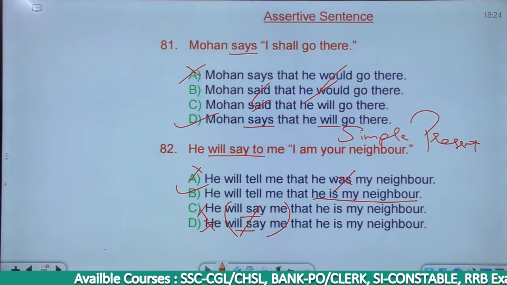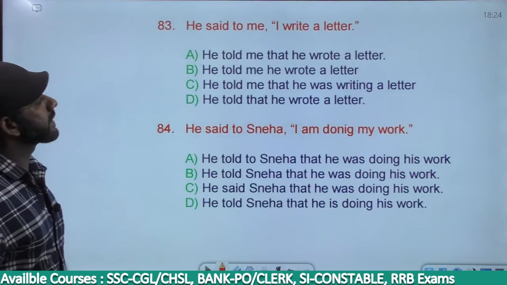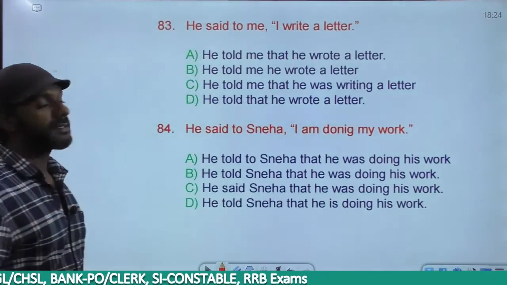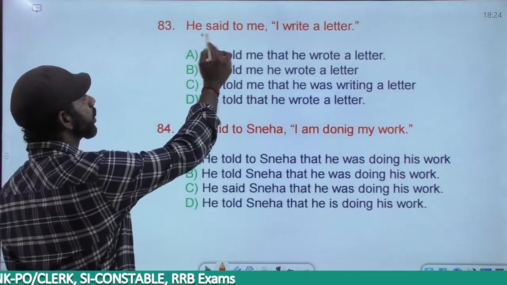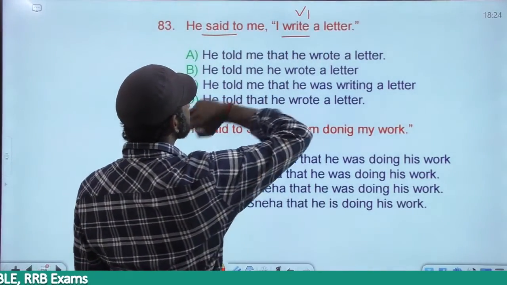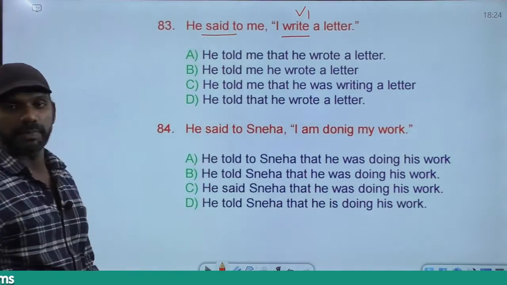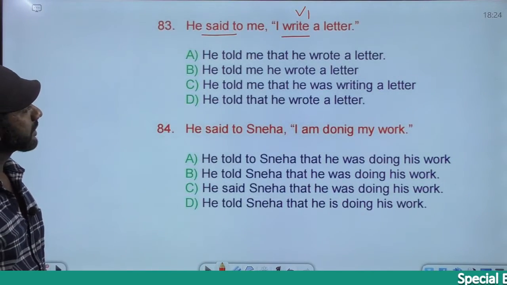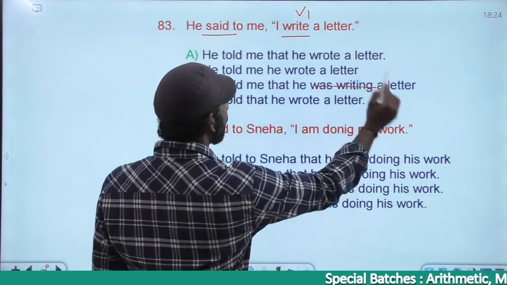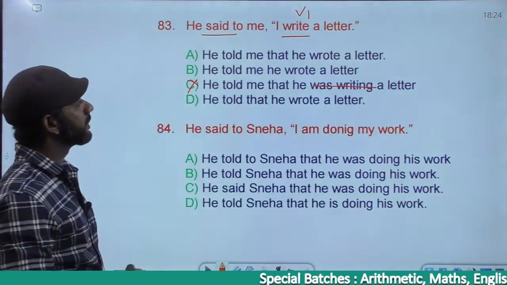The next one. He said to me, "I write a letter." The reporting verb here is said to, past tense. The rules are applicable. "I write a letter" is simple present. Simple present must become simple past. Based on that, option C is eliminated. C says was writing, past continuous, eliminated.